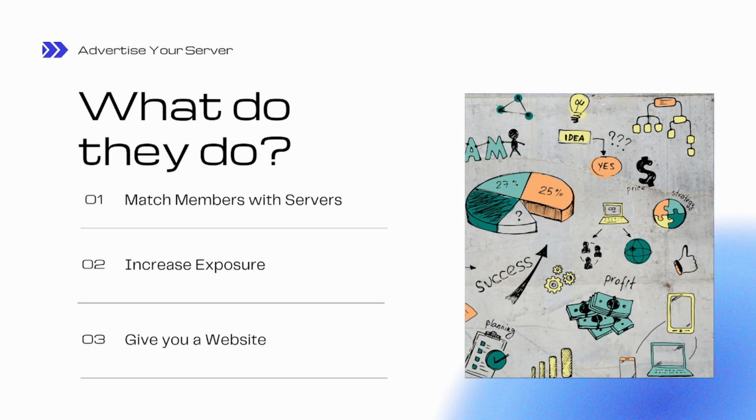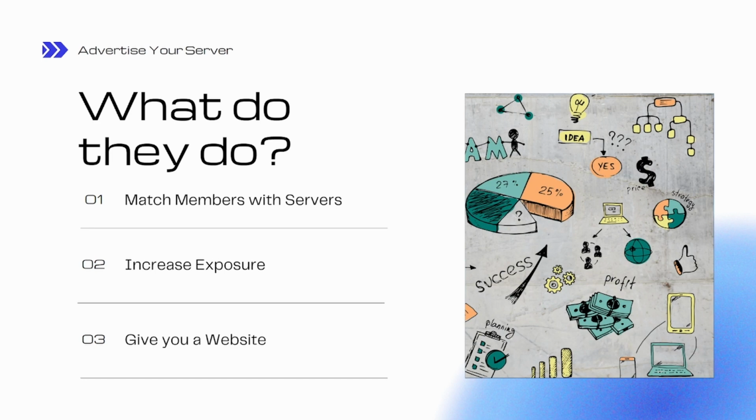These will be ranked based on what these sites call a bumping system. A bumping system is essentially where every 6 hours or so, depending on the site, you bump the server and it floats to the top of that list. So when users search for that specific keyword term that you're marketing for, you come out at the top.